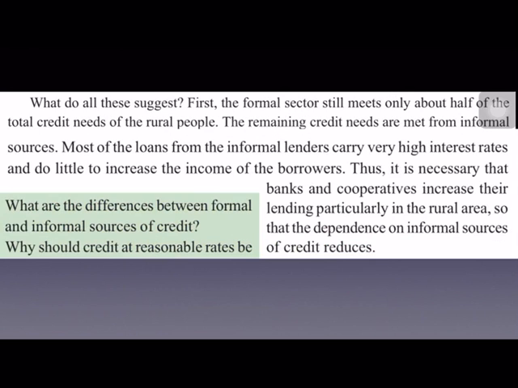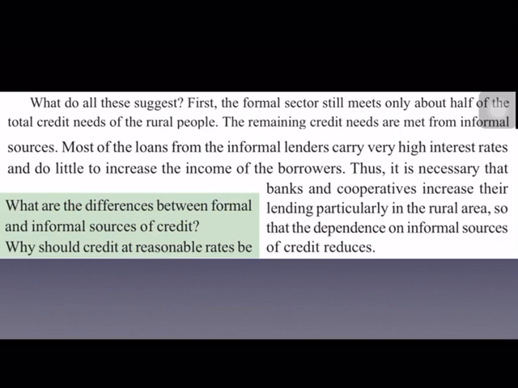Now, what do all these suggest? That means, first, we have seen that the formal sector meets only about half of the total credit needs of the rural people, and the remaining needs are met from the informal sources of credit. And most of the loans from the informal lenders carry very high interest. They charge very high interest on loan amounts, and the income of the borrowers is increased very little.